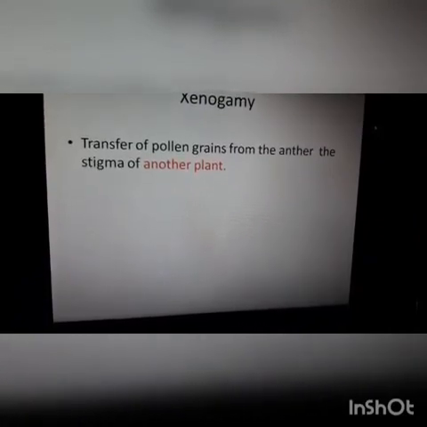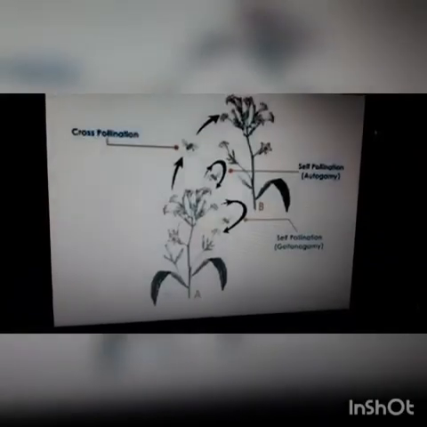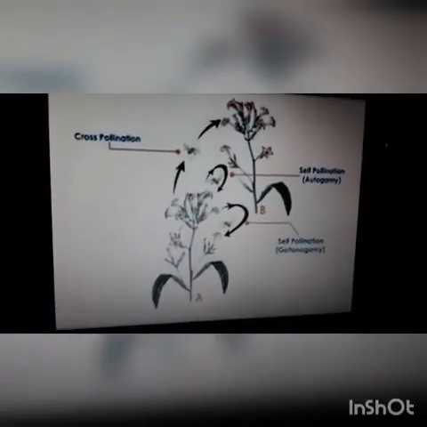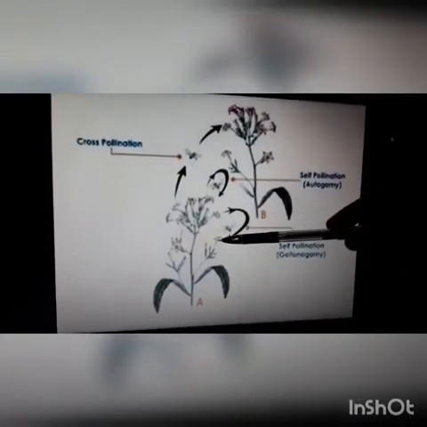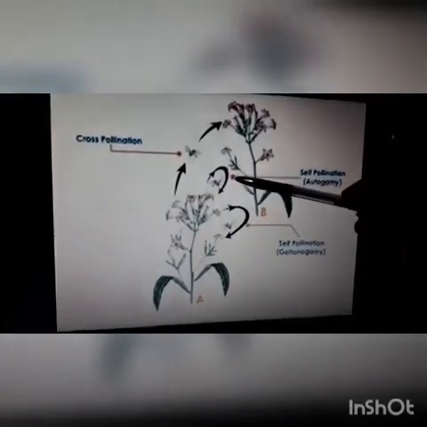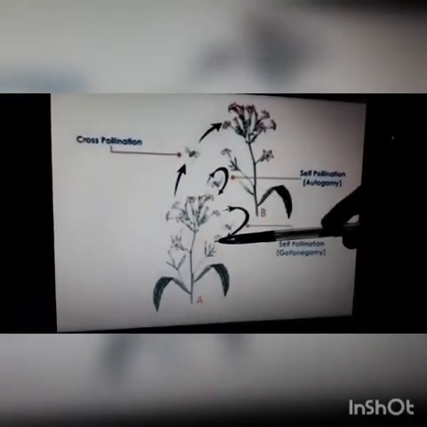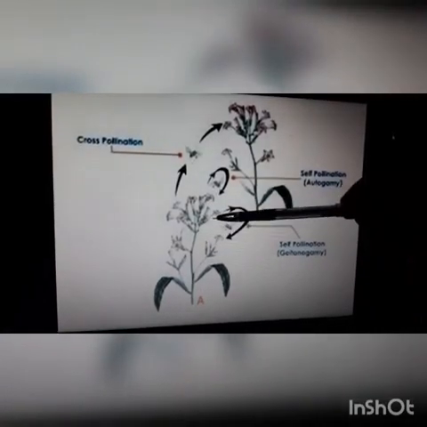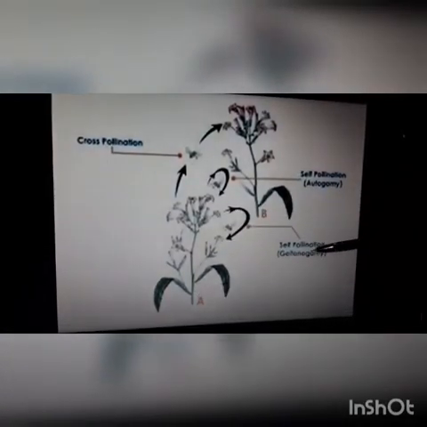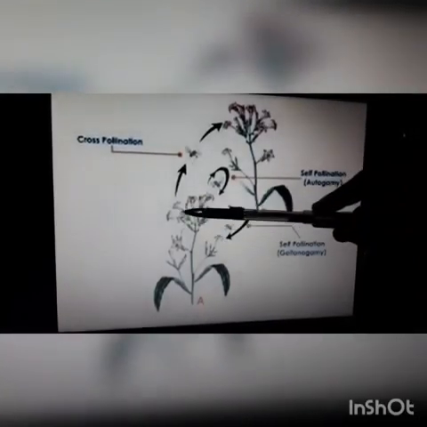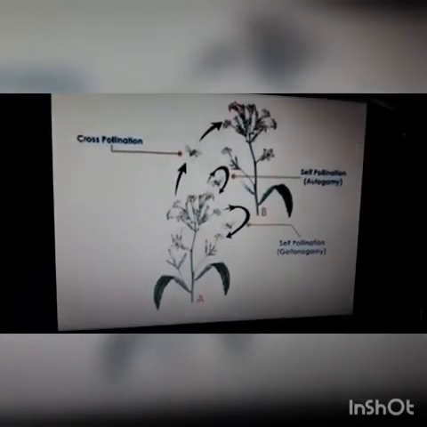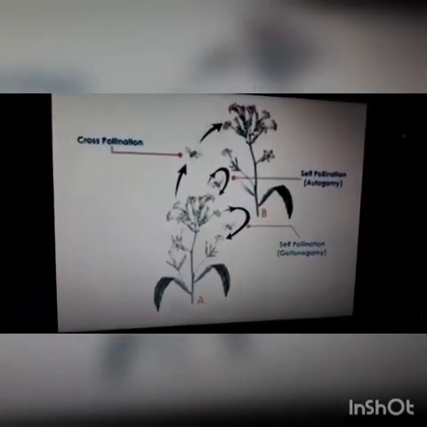Transfer of pollen grain from the anther to the stigma of another plant. So in this diagram it is clear. So here we can see self-pollination. What is self-pollination? Anther to the stigma of the same flower. This is autogamy. Here to another flower of the same plant, that is geitonogamy. Whereas cross-pollination, what is cross-pollination? Xenogamy, transfer of pollen grain from the anther of one flower to the stigma of another flower by involving pollinating agents.